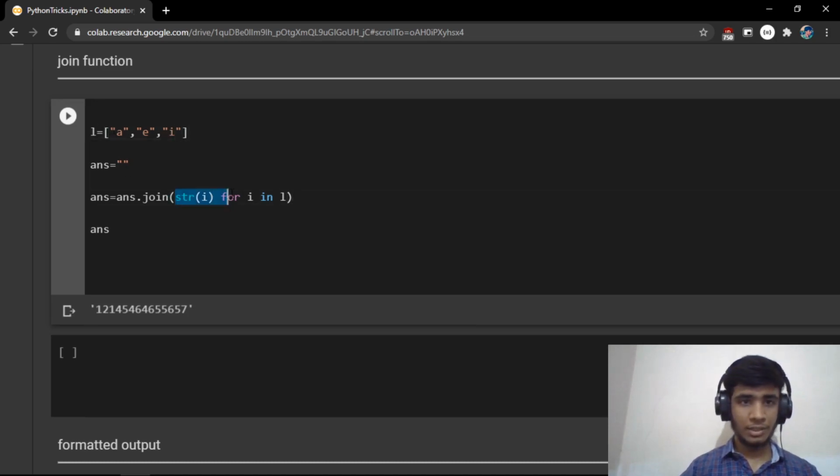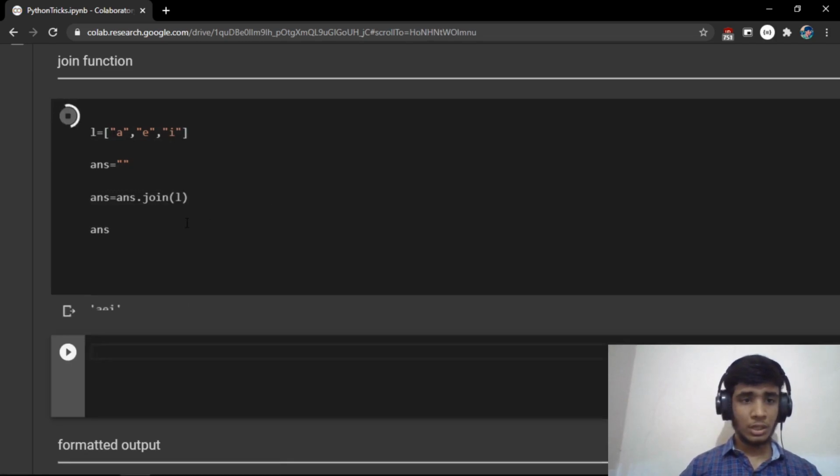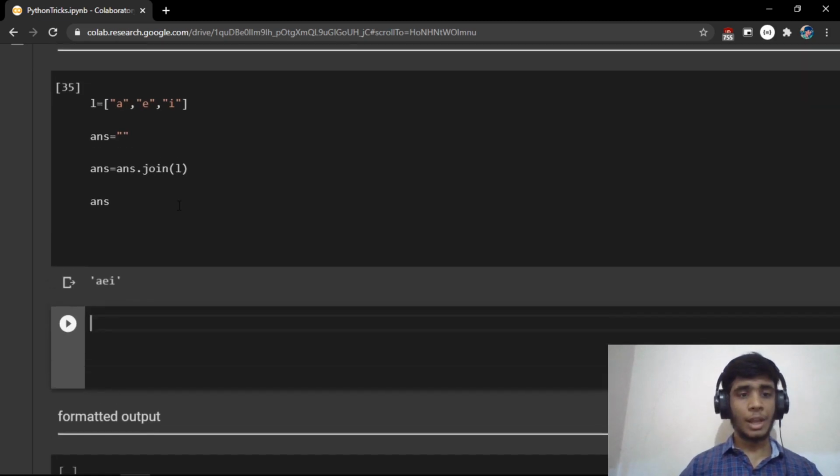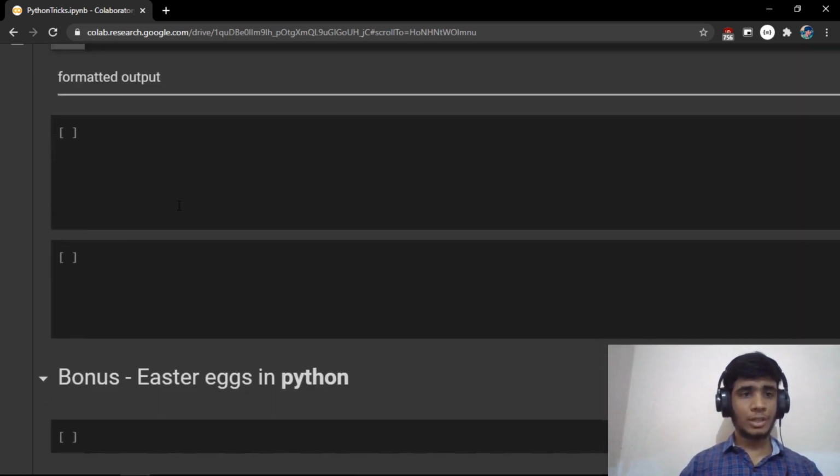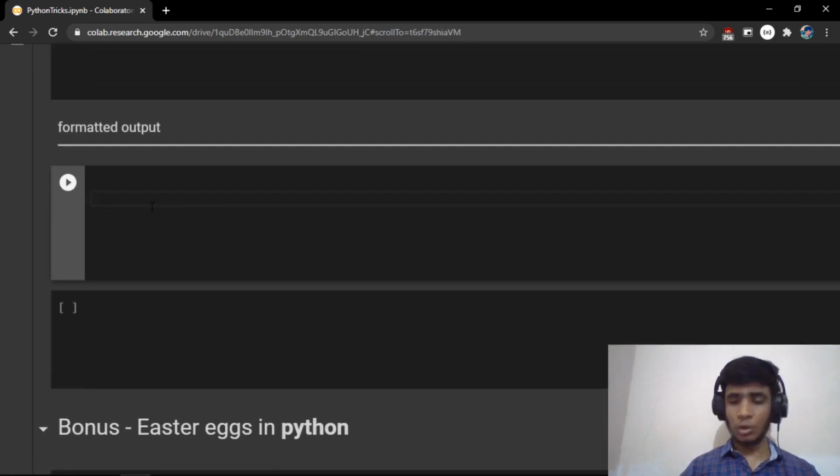And if I simply say join of L, now the answer is completely different. We don't need to use a string anymore. We directly got AEI. So the next trick that we are going to learn is formatted output.